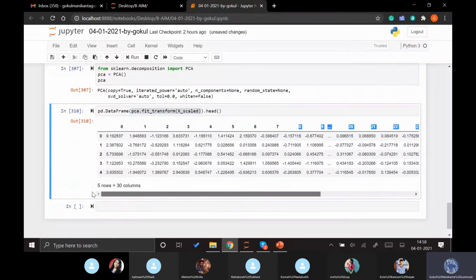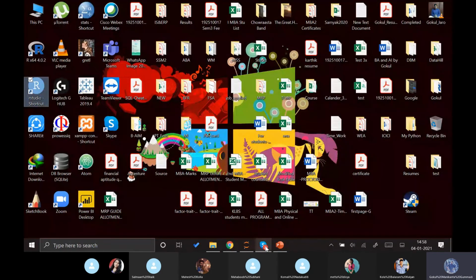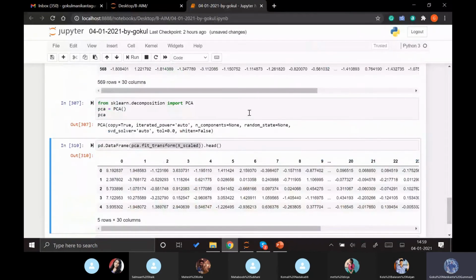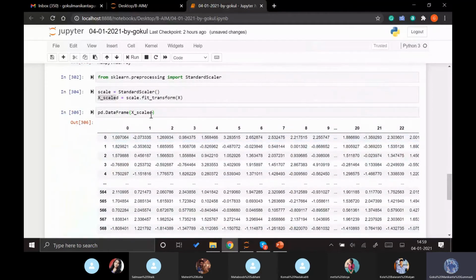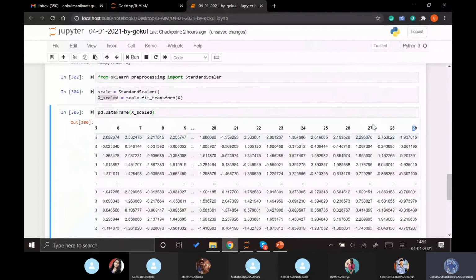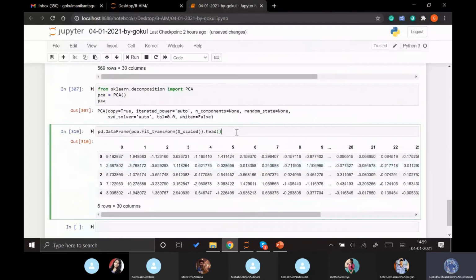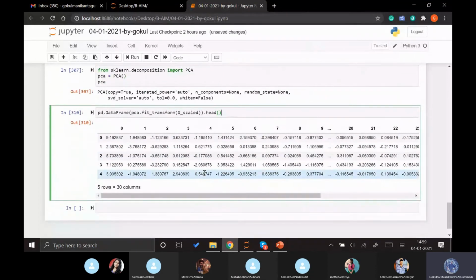That means the value of n_components is taking the same as the number of columns we already had in our data set. But that is not what we want, because we want to reduce the dimensions, right? So here the dimensions are not being reduced, but we need to perform this step to understand how many components we need to reduce this data into. So how can we do that?